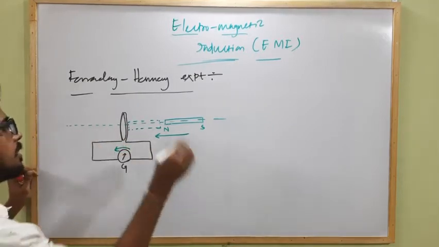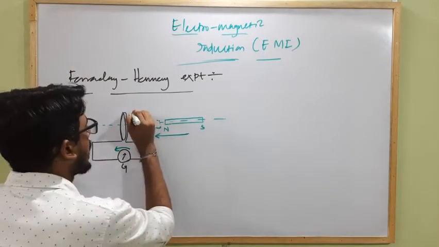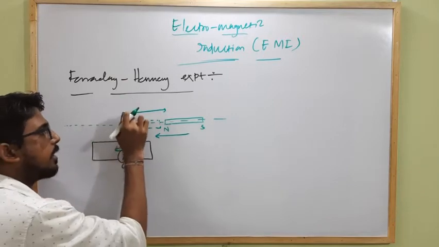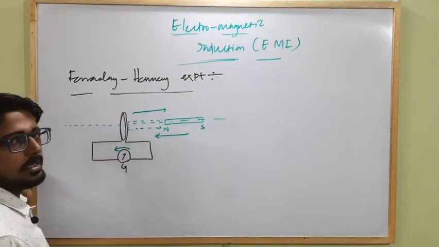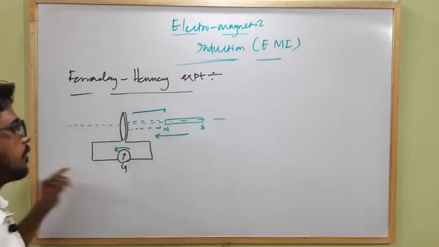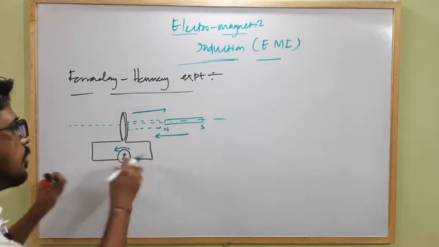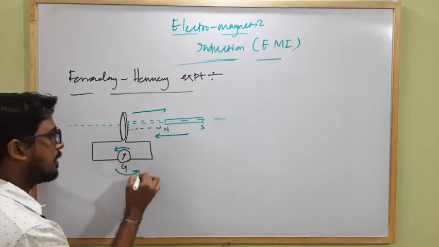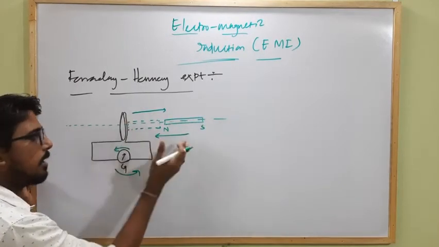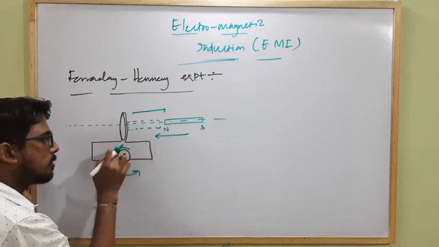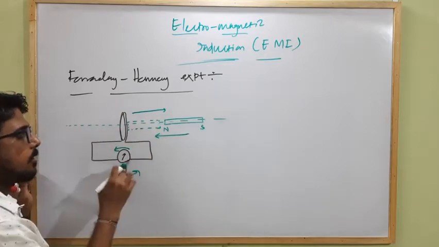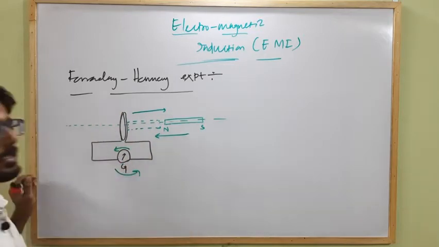And similarly, when they took away the bar magnet from the circular coil to some distant place, then also the galvanometer shows deflection, but in the reverse direction. If initially when the bar magnet is taken towards the circular coil, the galvanometer shows deflection towards left, then when the bar magnet is taken away from the circular coil, the galvanometer shows deflection towards right.